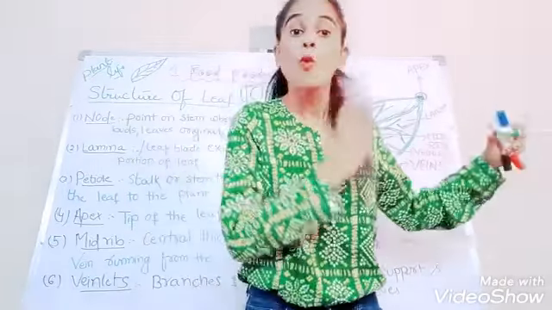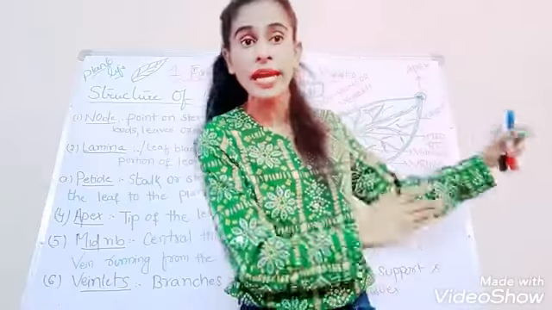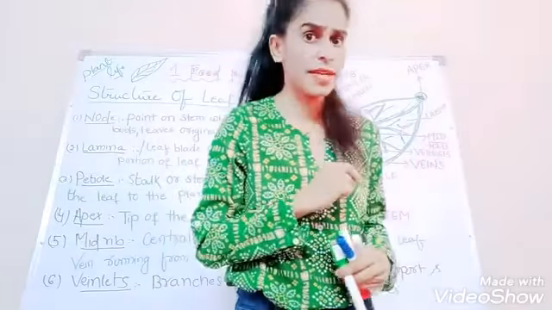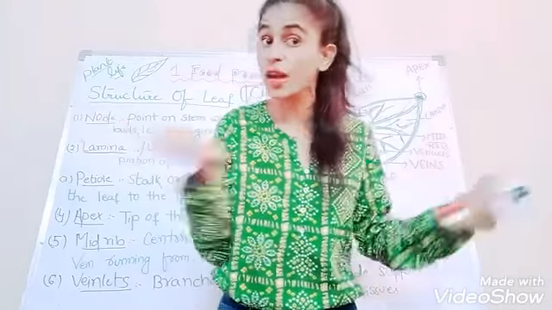What is the use of these veinlets, veins and midrib? They supply water and nutrients to the leaf for the production of food. I think, dear children, you are now clear about the structure of the leaf.